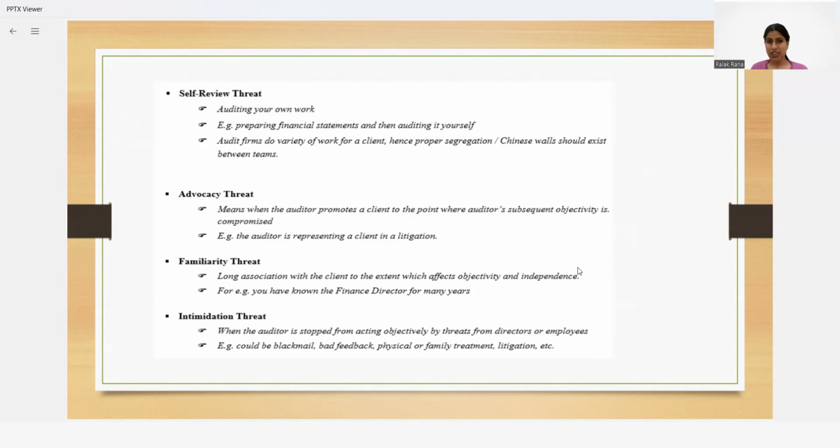Next one, intimidation threat. That means whenever I am being intimidated or threatened by someone to not act objectively or not act according to the right situation, that is known as intimidation threat. Maybe someone is in a position to blackmail me. Maybe someone is threatening me regarding a physical or family threat. If you did this, see me out. These kinds of situations create an intimidation threat.